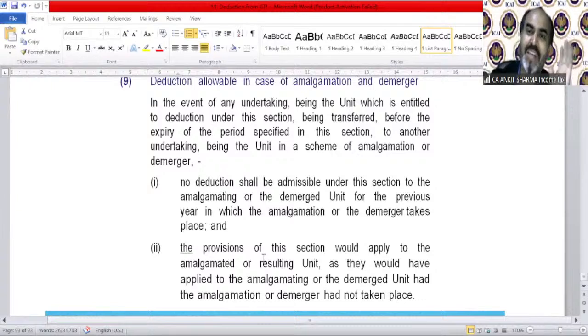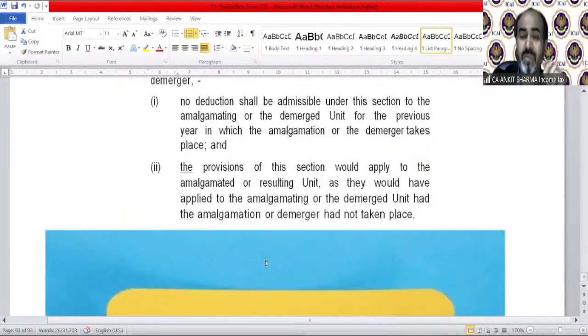Being the unit in a scheme of amalgamation or demerger, no deduction shall be admissible under this section to the amalgamating or the demerged unit, because they cannot use this deduction anymore for the previous year in which the amalgamation or the demerger takes place. The provisions of this section would apply to the amalgamated or resulting unit as they would have applied to the amalgamating or the demerged unit had the amalgamation or demerger not taken place.